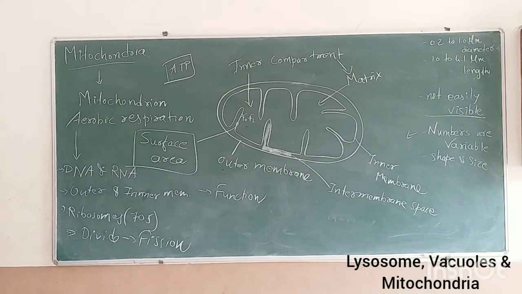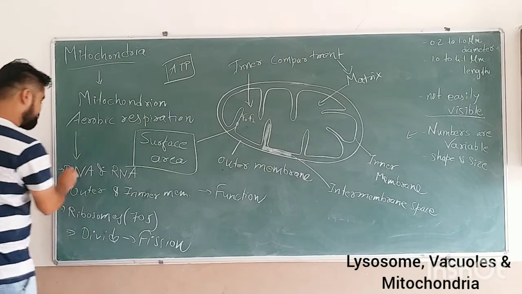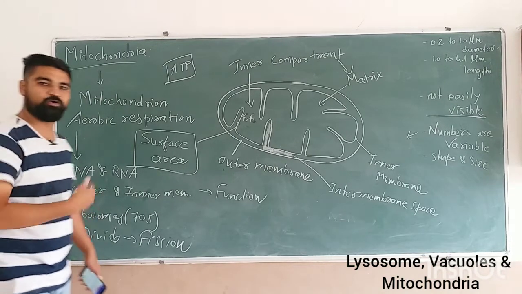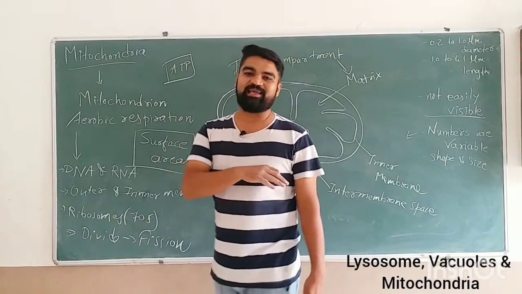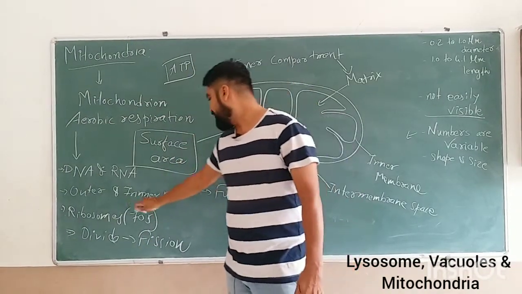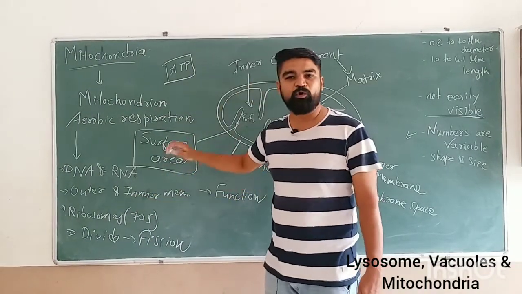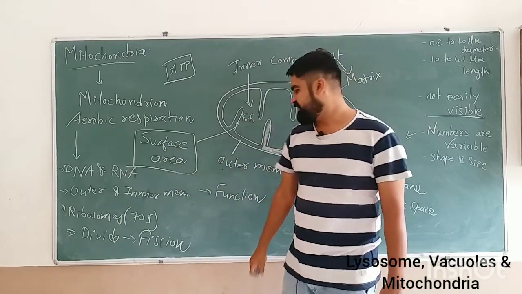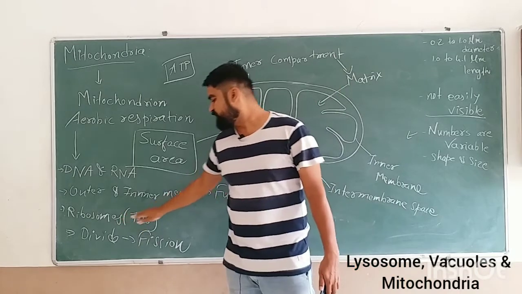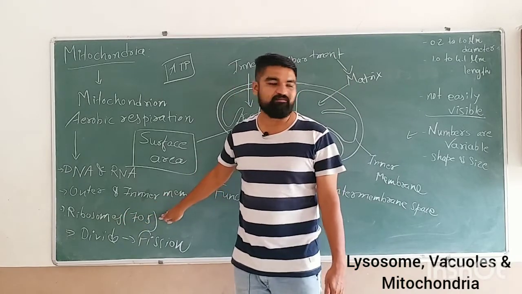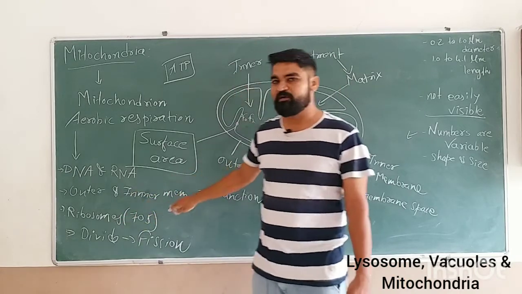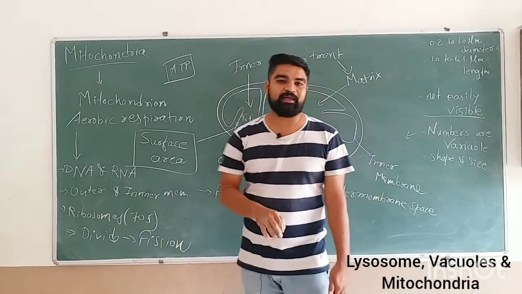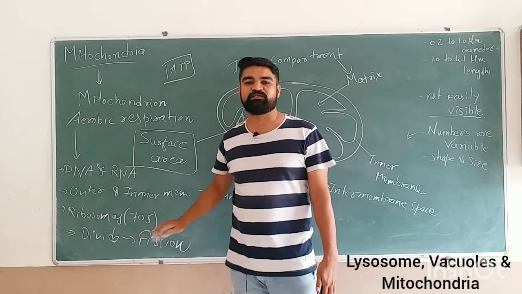So these are the typical features of mitochondria which cannot be seen in other organelles, that is they have their own DNA or their own chromosomes, just as in case of the bacteria. They have outer and inner membrane, and both the membranes have enzymes on them depending on the functions that they are carrying out. They have their own ribosomes of size 70S which are involved in the protein synthesis process, and they can also divide themselves by the process of fission.